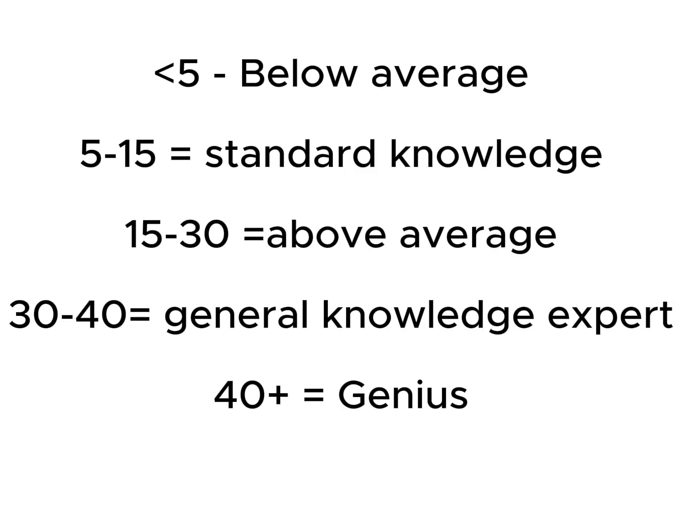If you got less than 5, then you have below average general knowledge of history. If you got between 5 and 15, then you have standard knowledge of history. Between 15 and 30, you are above the general population. From 30 to 40, you can consider yourself an expert. Anything above 40, and you are either a qualified historian or a genius.